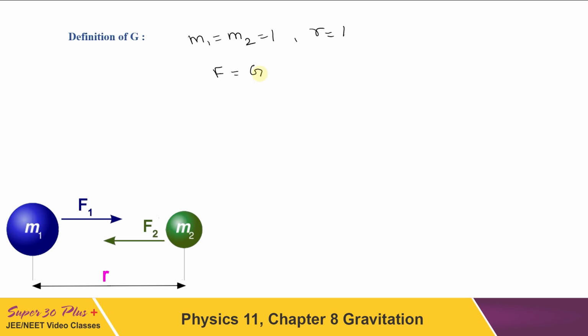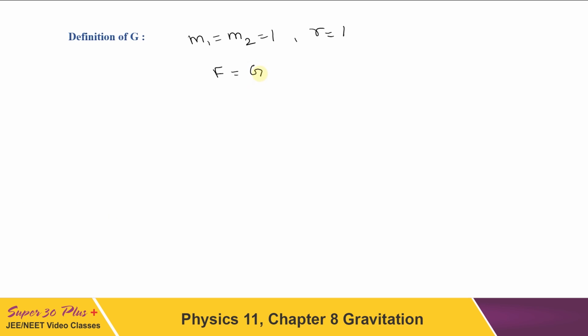If we calculate its value practically, then the value of G is found to be 6.67 into 10 to the power minus 11 Newton meter square per kg square. And in the CGS system, this can be written as dyne centimeter square per gram square.